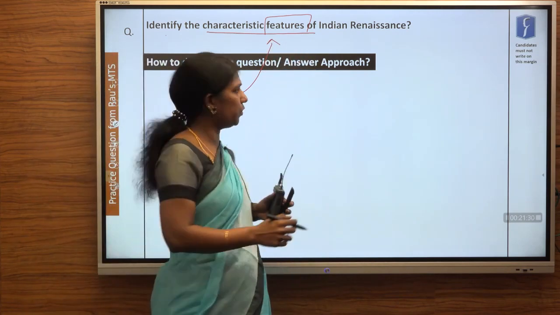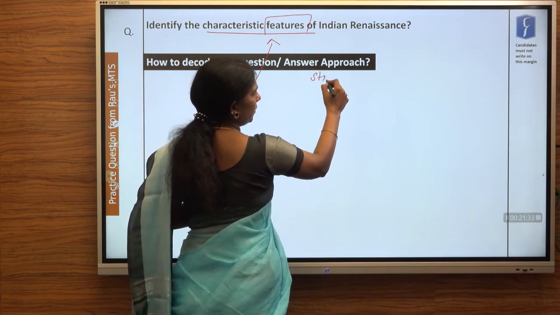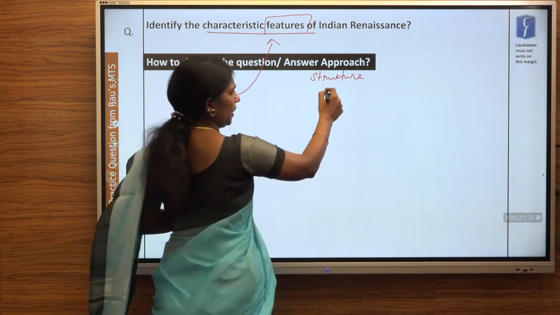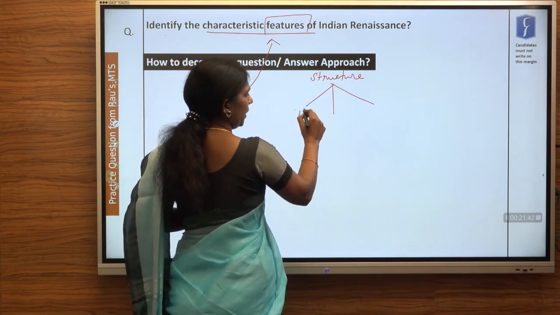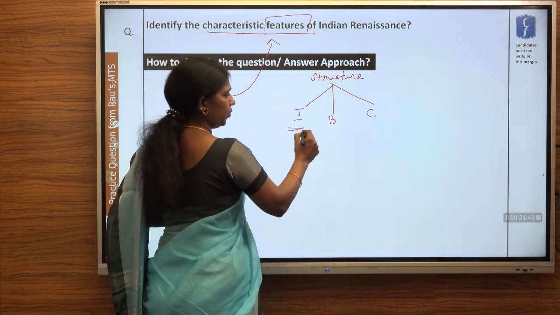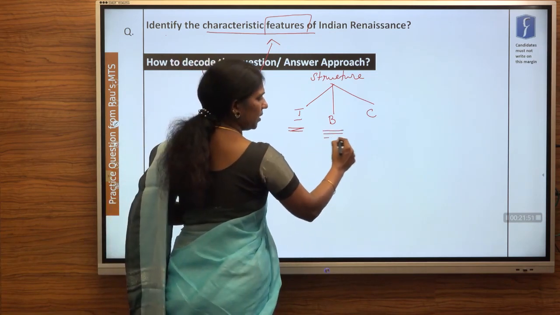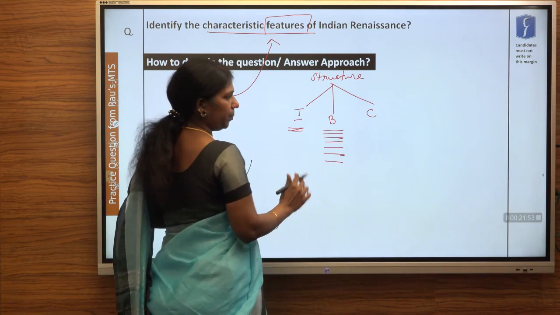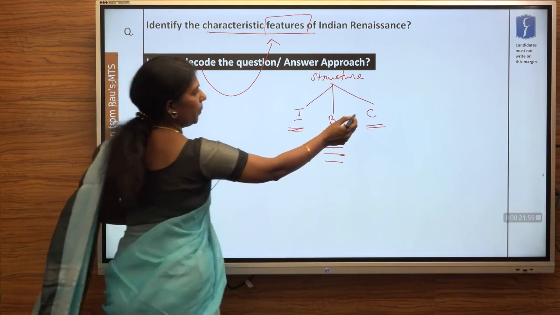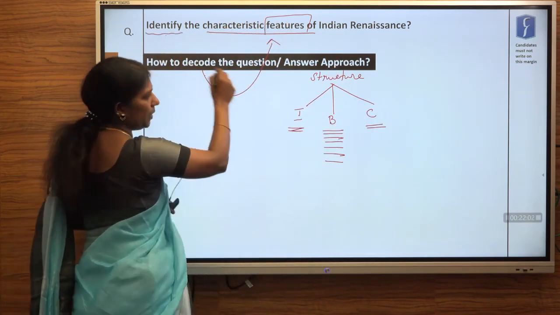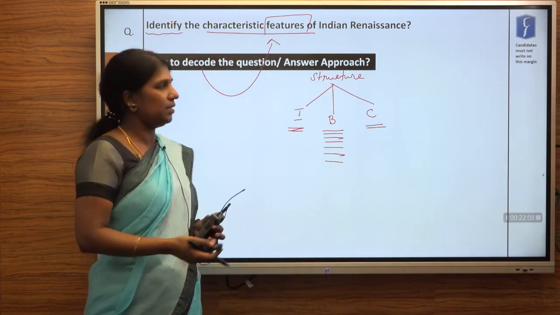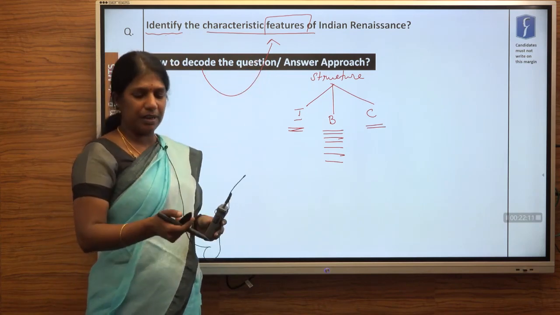And again the answer approach is nothing but the structure of the answer. We are going to break the structure into three: introduction, body, conclusion. In the introduction, make sure that you give 2 to 3 lines. The body is the crux, the main core, the content, and this is the important part. The conclusion again 2 to 3 lines. Make sure that in the conclusion you meet the demand of the question. You're going to identify, which means you're going to mark out the features of Indian Renaissance. So let's see how to write an answer. It's a very simple question, features of Indian Renaissance.